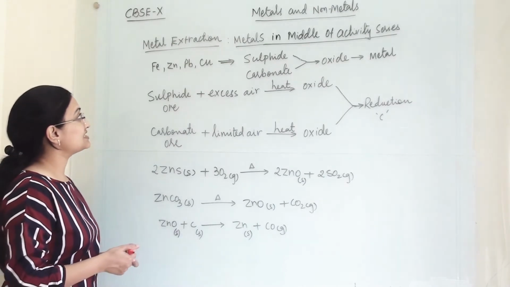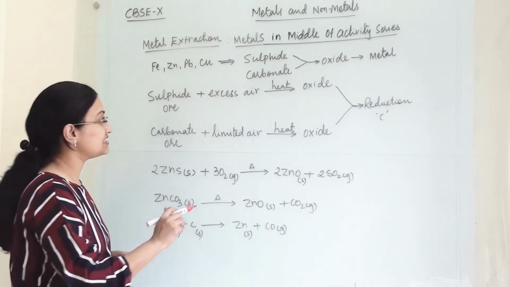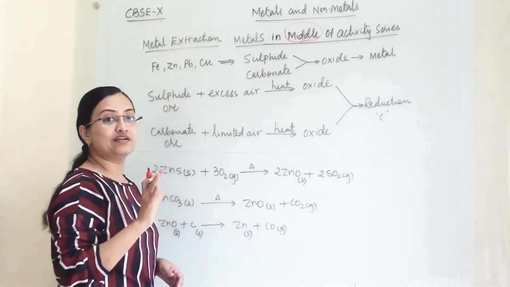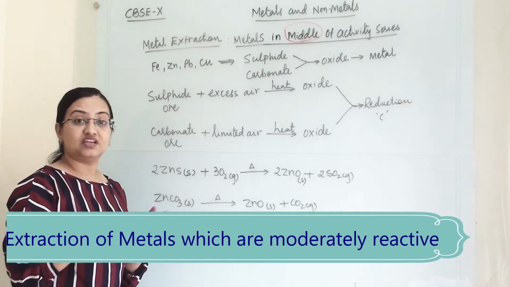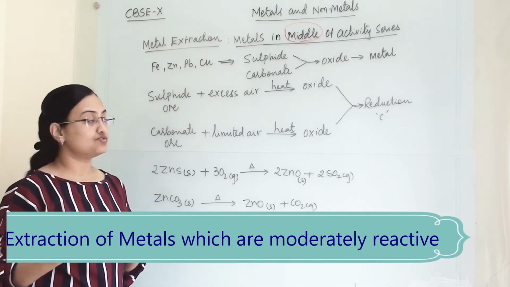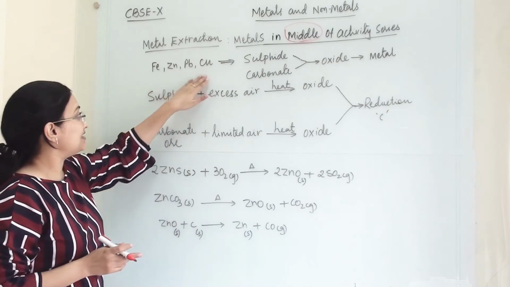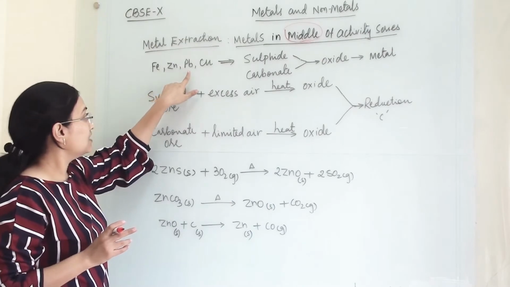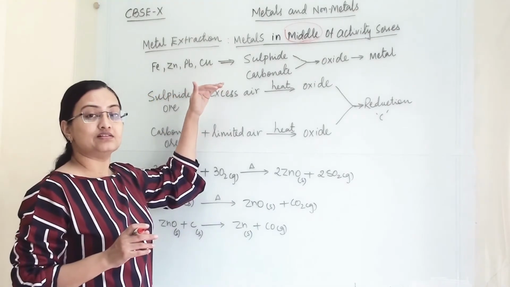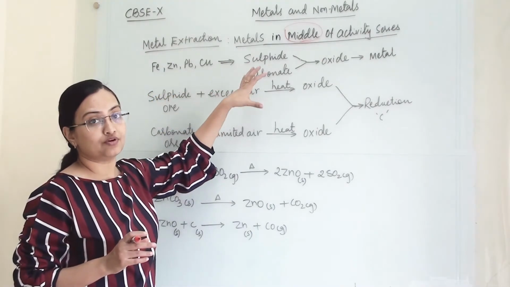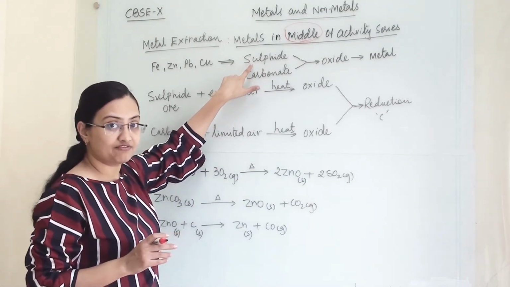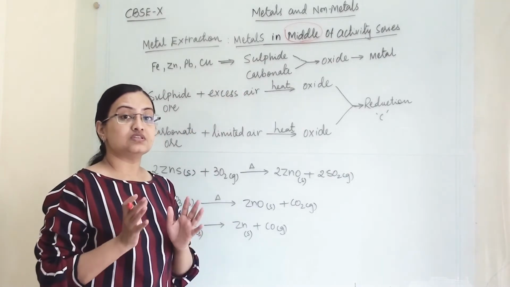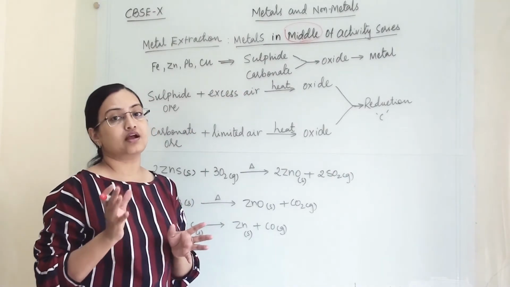Now here we are discussing metals which are present in the middle of the activity series, that means they are moderately reactive. They are not very reactive, but they are also not least reactive. These metals are in the middle of the activity series: iron, zinc, lead and copper. These metals are available in two types of combined state. First is sulfide and second is carbonate. So their ores are sulfide ores or carbonate ores.